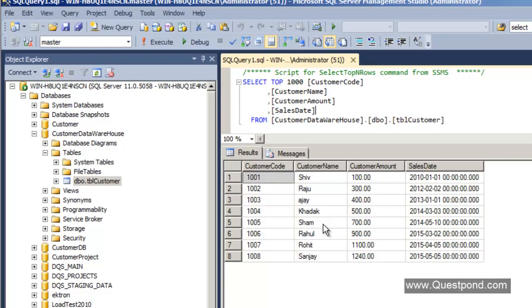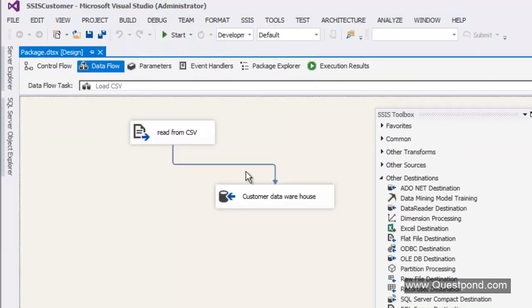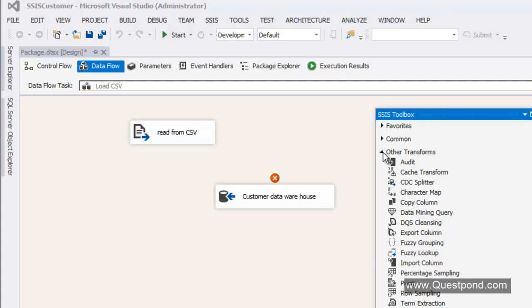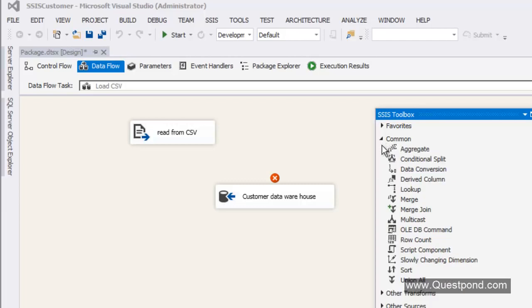So before the data goes from the extraction to the loading part, we would like to capitalize the customer name. Okay, so let me delete this data first, or else I will get a primary key violation. So I'm going to delete this data from here. And let us go back here. Let us delete this link from extraction to the loading. Now you can see here, one is the source, that is the extraction, and one is the loading, that is the destination. Now we have the transforms in this Other Transforms, as well as the common transforms in the Common folder. So what we'll do is, let us put a derived column.